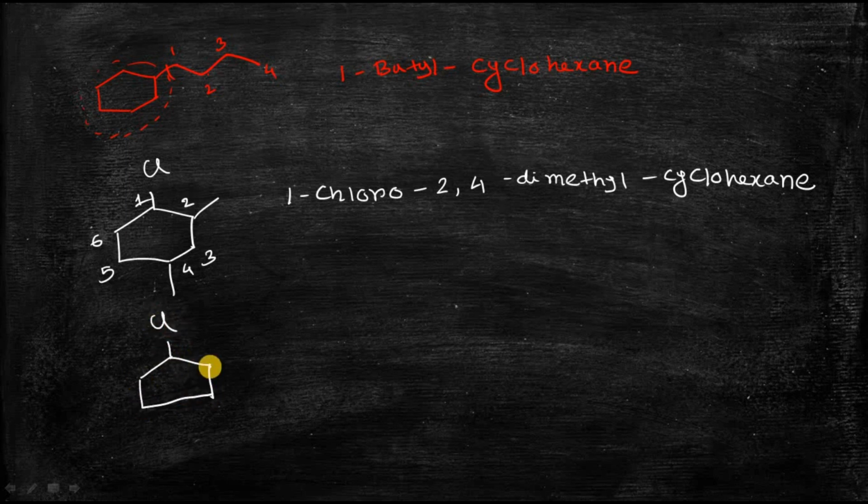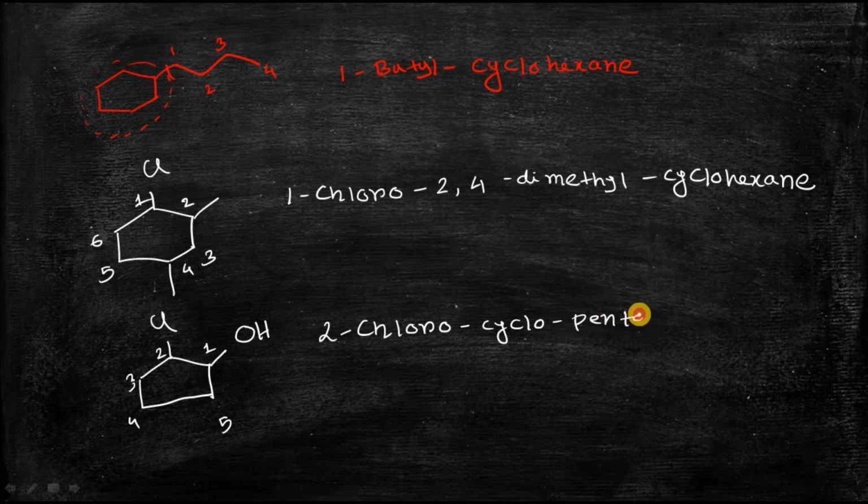This is chlorine and this is hydroxyl. So what will be the numbering? The numbering will be in such a way that the carbon atom bearing the hydroxyl group gets the lowest numbering. So 1, 2, 3, 4, 5. This is the correct numbering. Okay, so the name of the compound will be 2-chlorocyclopentanol. Cyclopentanol because it contains a hydroxyl functional group, so that's why we write pentanol.